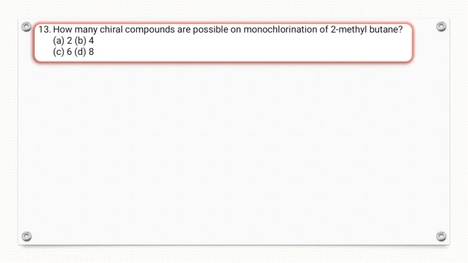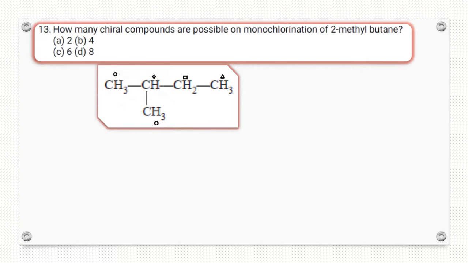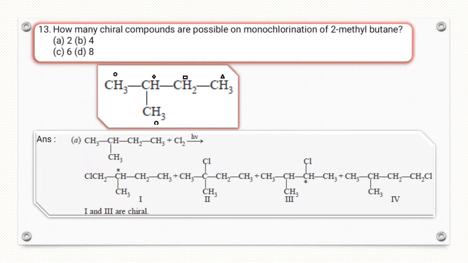Question number 13: how many chiral compounds are possible on monochlorination of 2-methylbutane? First, let's start the monochlorination of 2-methylbutane. This is 2-methylbutane. Here there are 5 different hydrogen atoms. So on chlorination in presence of sunlight, we get 4 products.